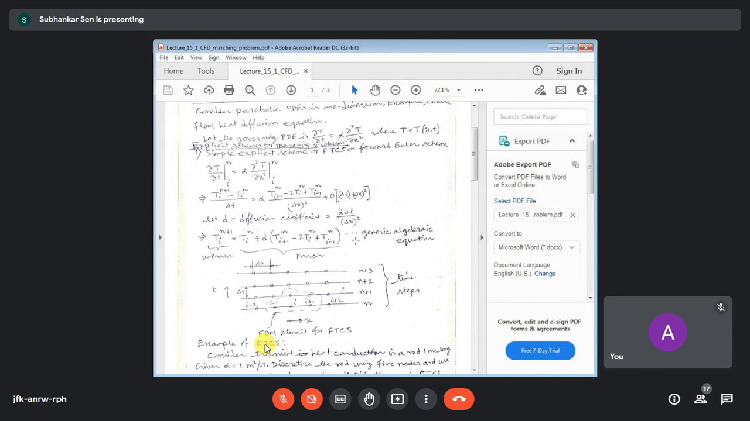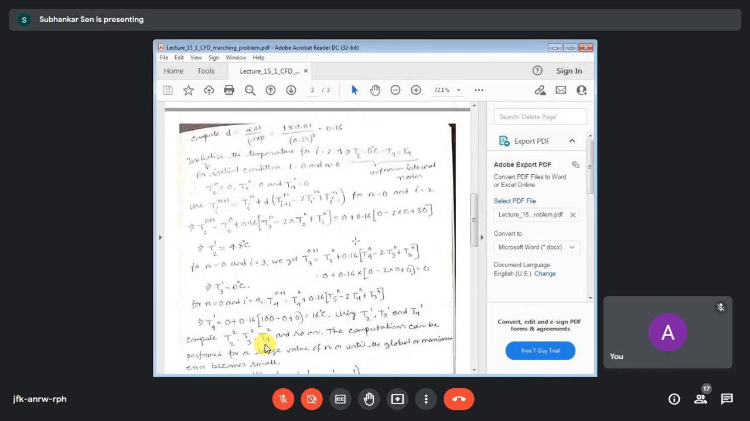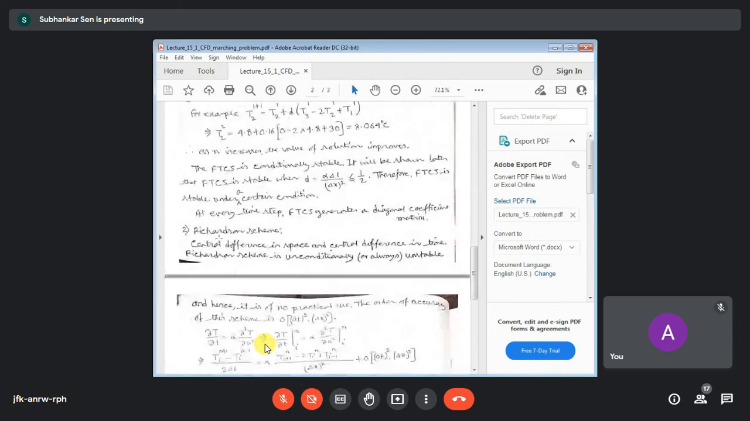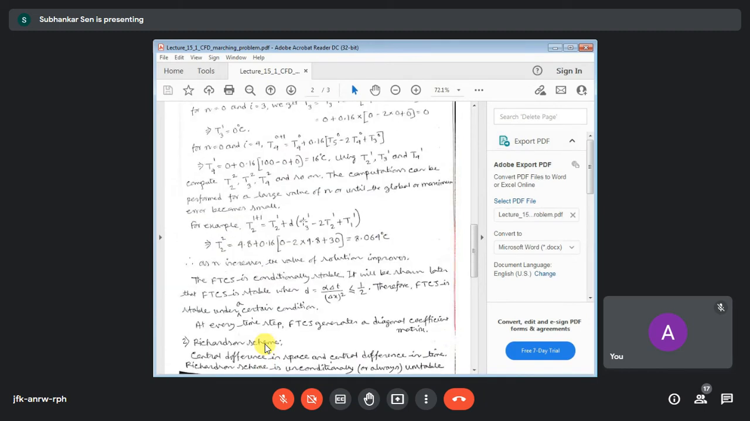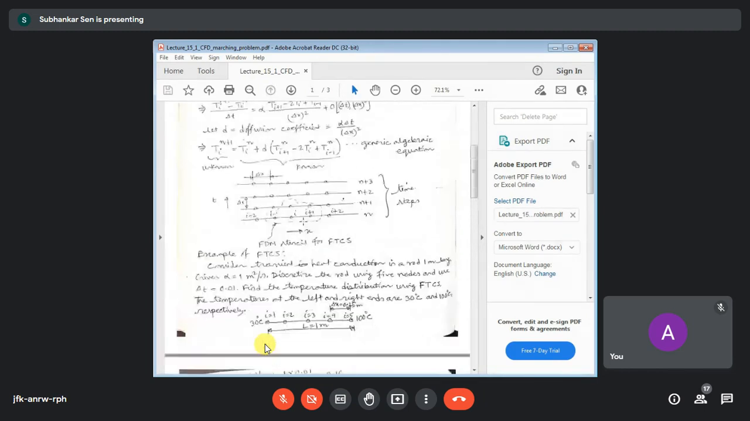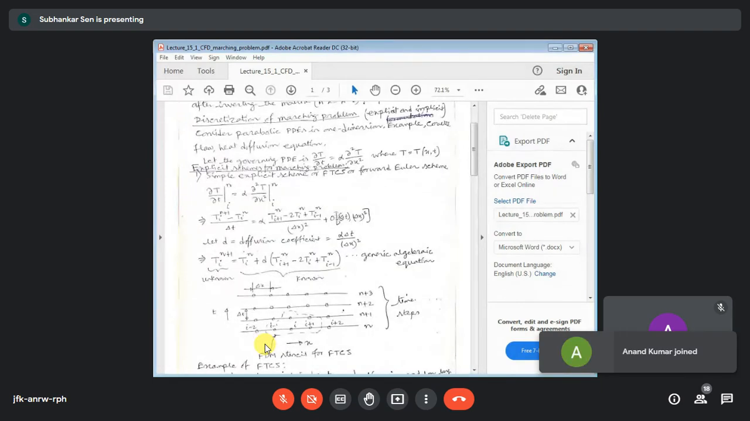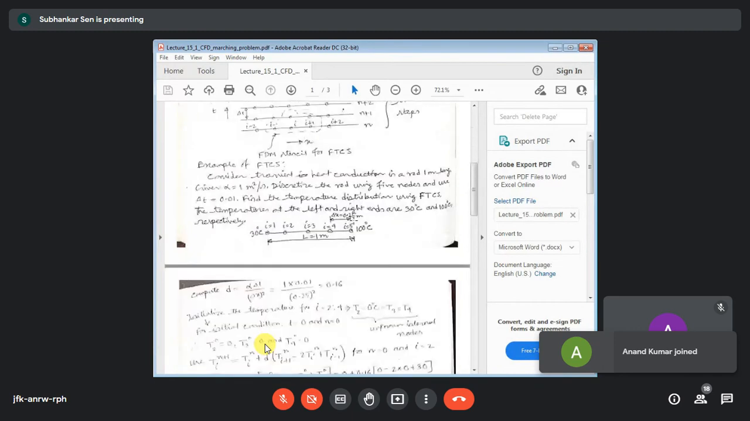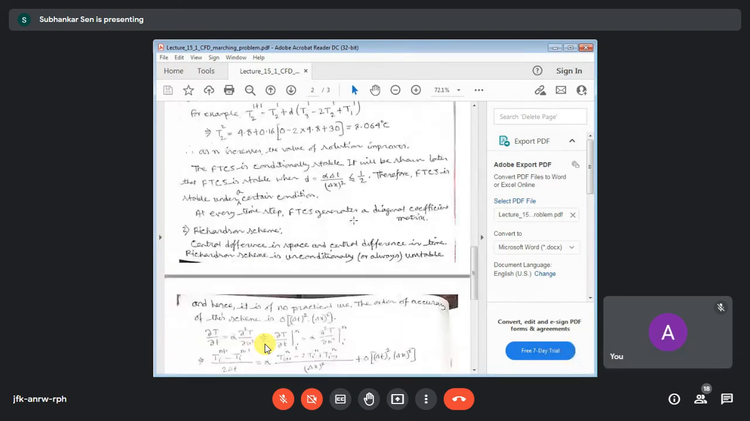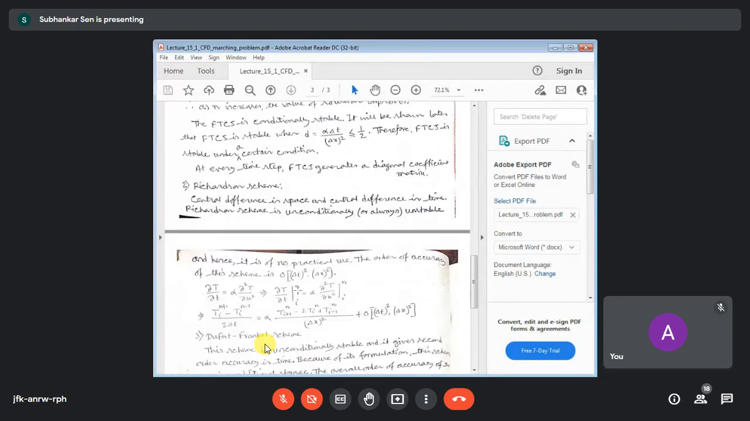Now one example which we are showing is known as the Richardson scheme. The Richardson scheme gives us second order accuracy in time, whereas this FTCS scheme gives first order accuracy in time, order of delta t. When you go for the Richardson scheme, we use central difference in space and central difference in time, and it gives us second order accuracy in time and second order accuracy in space.